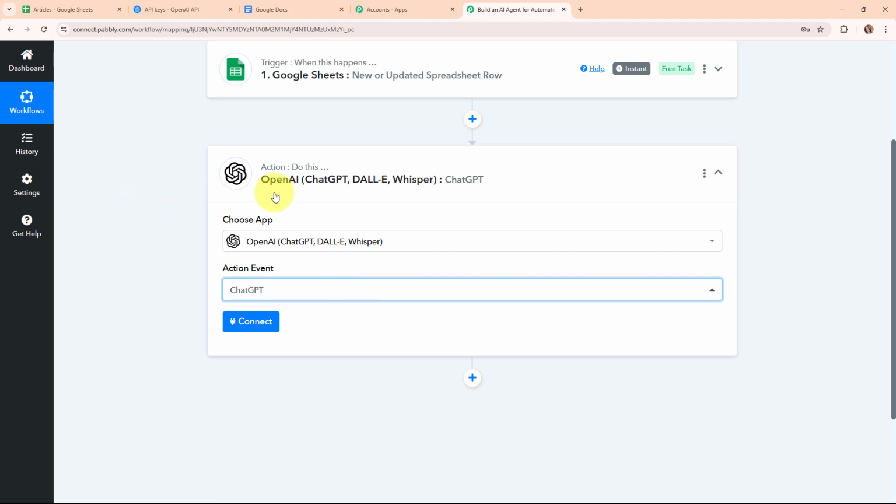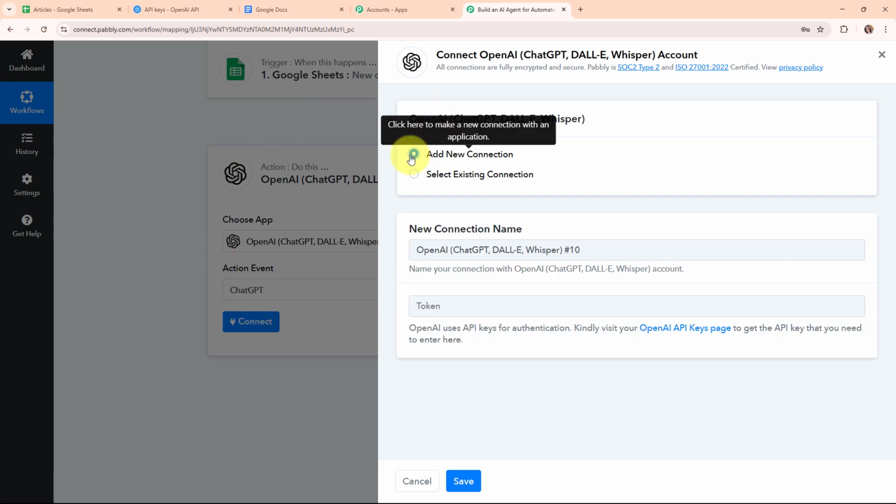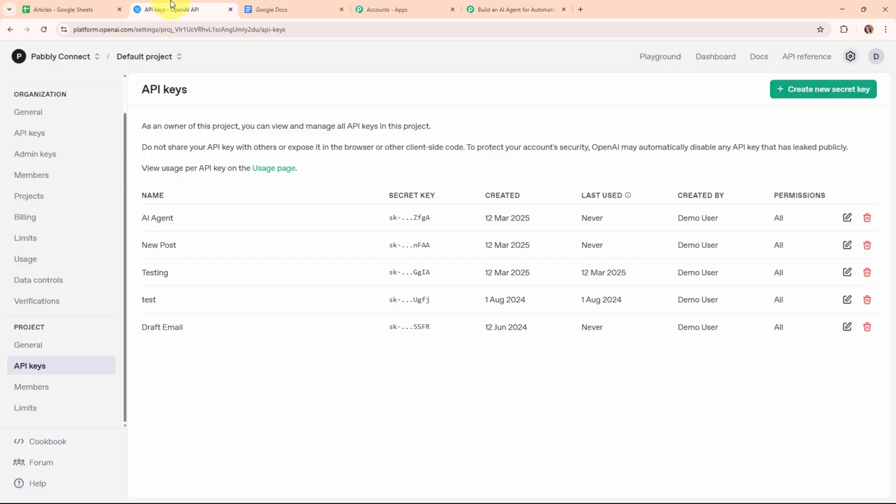So now here to connect OpenAI with Pabbly Connect, I'm going to click on this connect. Here to build a new connection, I'm going to select add new connection. If your OpenAI account is already connected with Pabbly Connect, then you can click on select existing connection. And now here to build a new connection, it is asking me to enter the token. So following the instructions given below, here I've already logged in my OpenAI account.